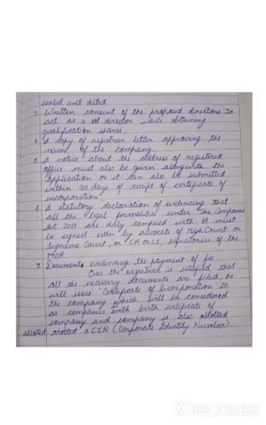Coming to the next one, that is written consent of proposed directors to act as a director while obtaining the qualification shares. We are going to have a written consent of all those persons who are ready to act as directors in the proposed company. So the written consent: I am so and so, having occupation this and that, is ready to act as a director in this company. Like this, the written consent of all those persons who are ready to act as directors is also required to be filed along with the application.